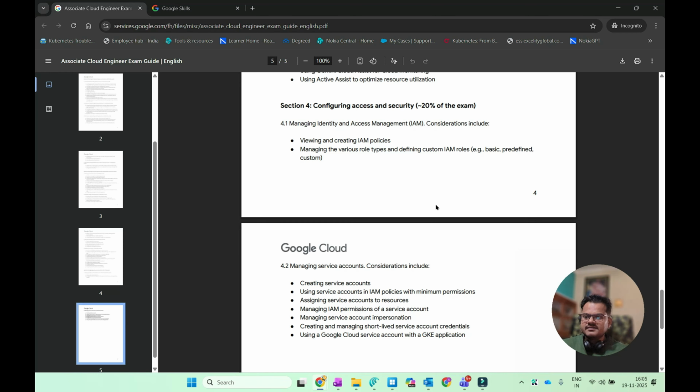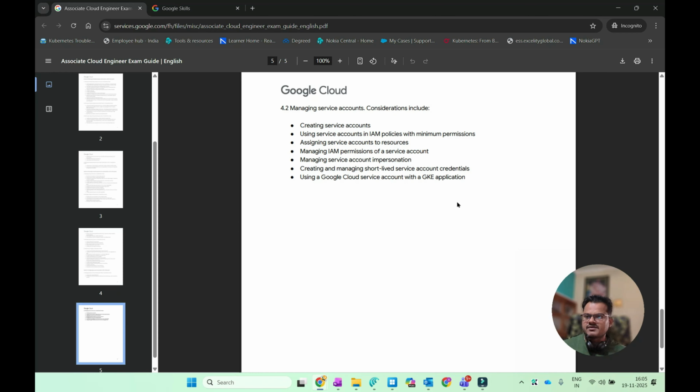And the next part is managing service accounts, that is creating service accounts and using service accounts in IAM policies with minimum permissions. Okay, and the most important thing for every cloud solution is never give the root permission, that is the highest permission, to any user. Okay, by default give a basic viewing permission, so they can't do any edit or anything.